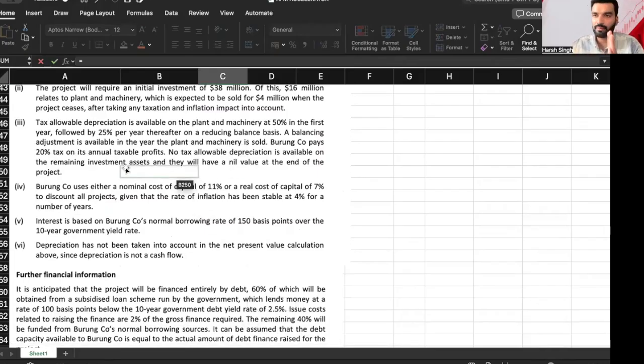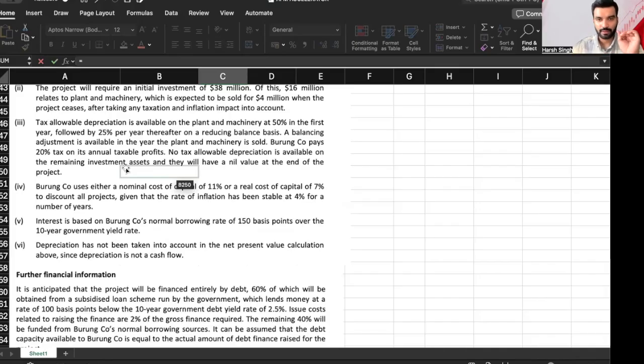But just a point, third number we need to read again. Tax allowable depreciation is available on plant and machinery at 50% in the first year, following 25% per year after, on a reducing balance basis. A balancing adjustment is available in the year the plant and machinery is sold. Burung company pays 20% on its annual taxable profit. No tax allowable depreciation is available on the remaining.